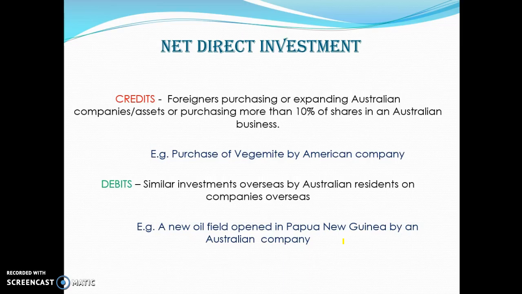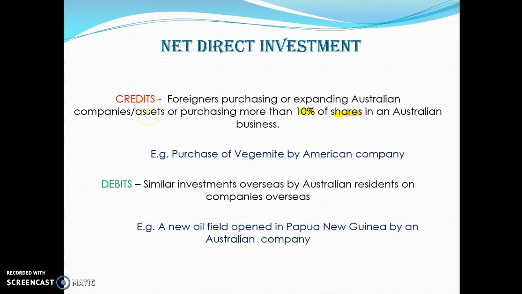So if we essentially spend more than we earn, what we might do is, instead of going into debt, we might sell off some of our assets. So credits would be if we let foreigners purchase more than 10% of Australian assets or 10% of shares in a company. So if BHP was to sell off one of their divisions to Japan or America, that would be an example of a credit, because they would collect the money from that company. If Qantas decided to split and go half and half, so half foreign owned, that would be a credit. So when we sold Vegemite, that would have been an example of a credit in the net direct investment.